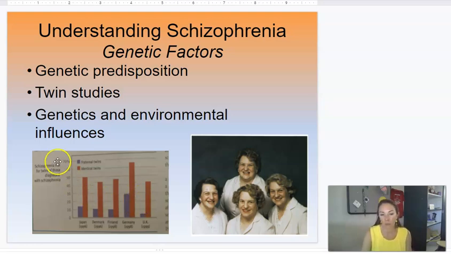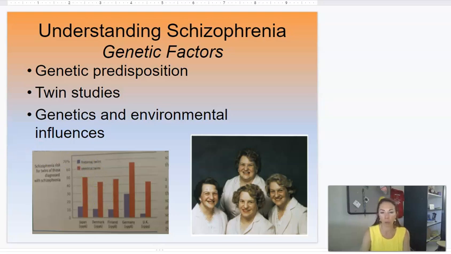This is the schizophrenic risk of the twins of those diagnosed, right? So you see identical versus fraternal. In all the different countries, we see a higher incidence in identical, meaning that it's more likely associated with some type of gene. All right.